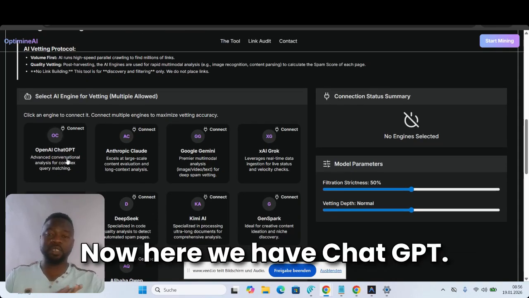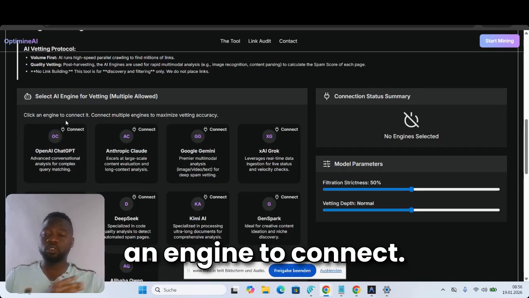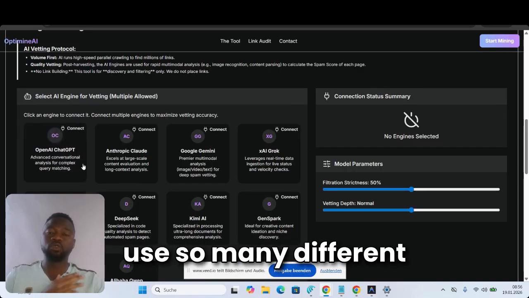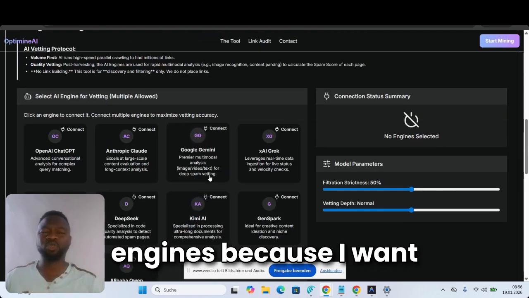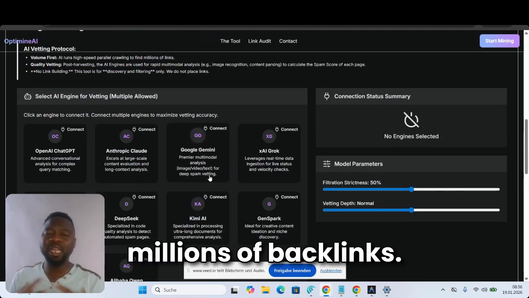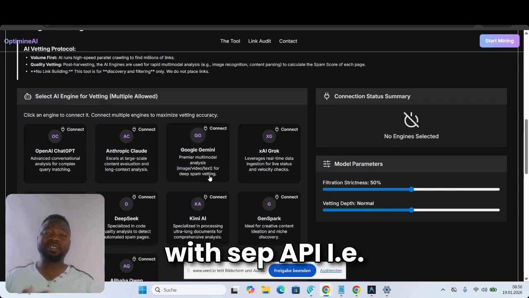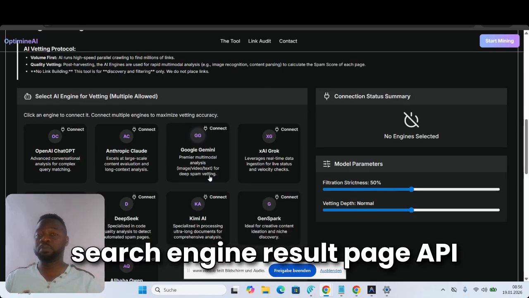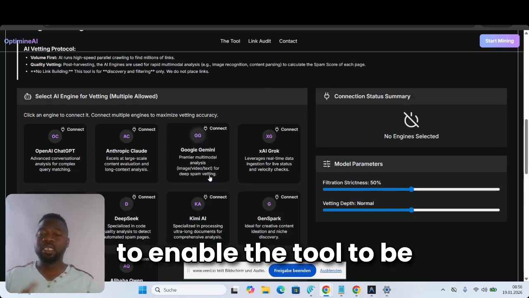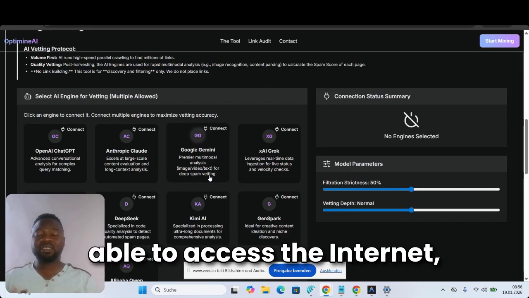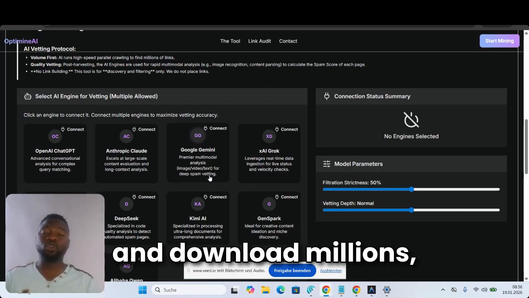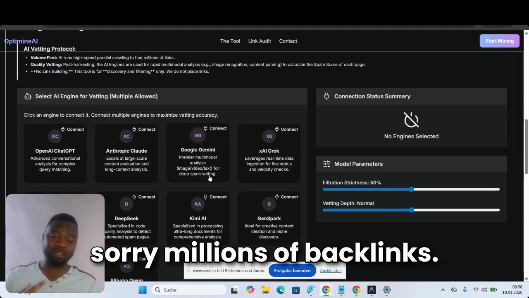Now here we have ChatGPT. I'm going to click an engine to connect. I can use so many different engines because I want to get so many backlinks, millions of backlinks, so I'm not only going to use Google. The tool is connected with SERP API, that is Search Engine Result Page API, to enable the tool to access the internet, browse the internet, and download millions of backlinks.